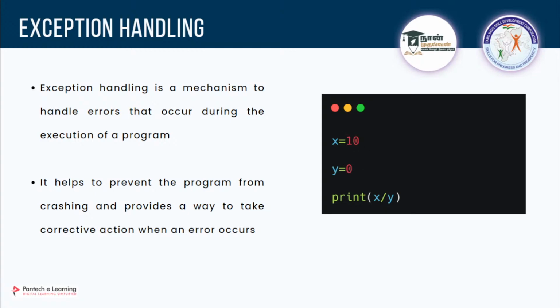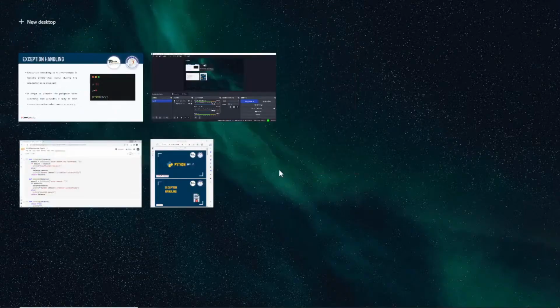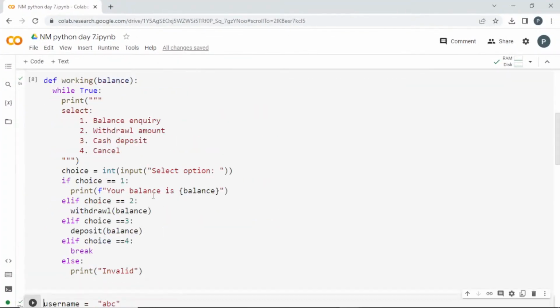Tell me guys. When you divide some number by 0, what will happen? You will get an error. It is not possible. This is a type of logical error which you cannot prevent. So in such cases, we can use exception handling. I'll show you what will happen in that situation.